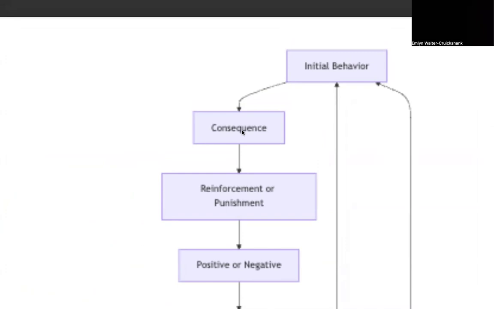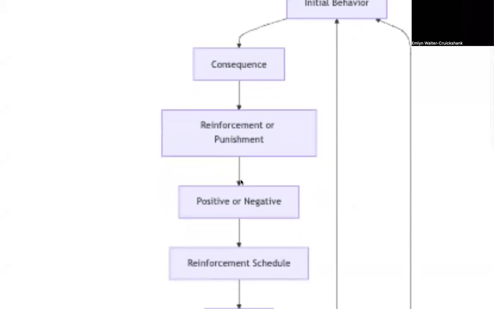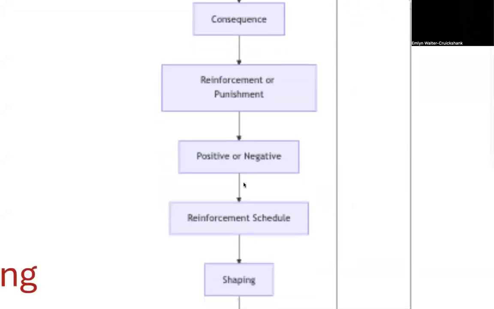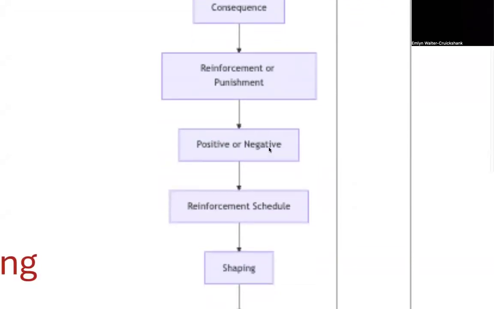The consequence can either increase or decrease the likelihood of the behavior happening again. This fundamental principle is called the law of effect. If the consequence increases the behavior, we call it reinforcement. If it decreases the behavior, we call it punishment. Both reinforcement and punishment come in two types, positive or negative.